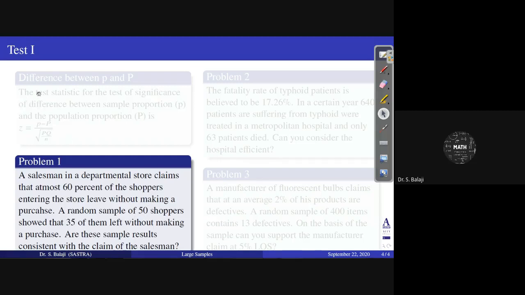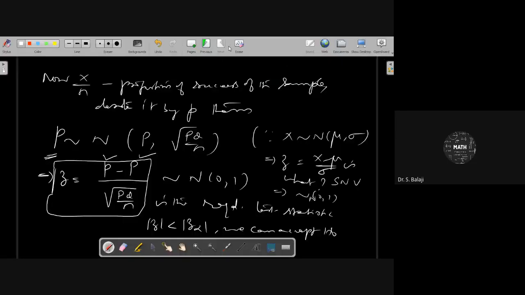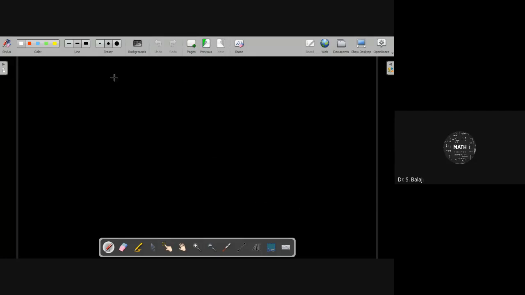Correspondingly, you can use this test statistic: Z equal to p minus P by square root of PQ by n. Now see the solution of this problem. First, write the given values one by one. The population proportion is given as 60% of the shoppers, so it is 0.6.